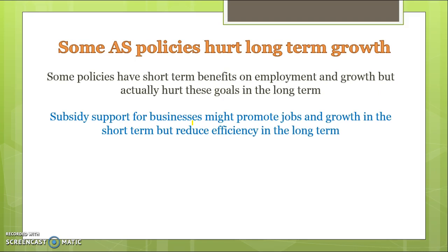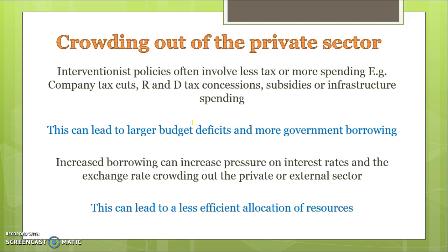So, for example, if we're providing subsidies for businesses that are potentially unproductive or are not as competitive or have comparative disadvantage, there may be short-term benefits for employment because they've been protected and they've lowered their cost of production, which makes them more competitive. But in the long term, they may have costs for jobs and growth if it reduces efficiency, and there's that idea of a self-defeating strategy associated with some subsidies if it reduces productiveness. It should be less of an issue of concern today because there's less protection of subsidies in place.